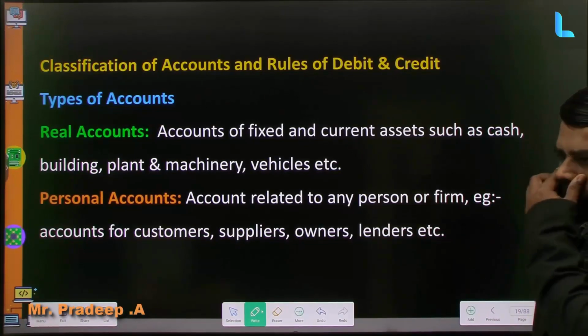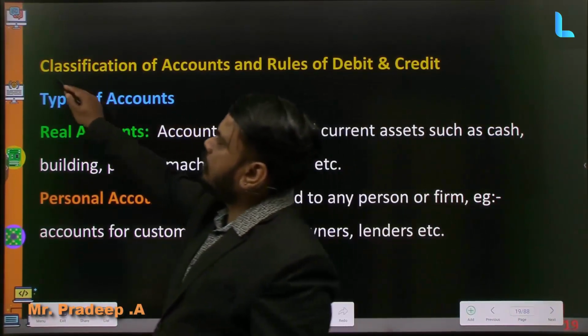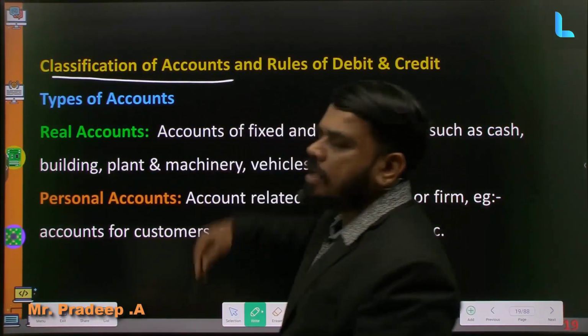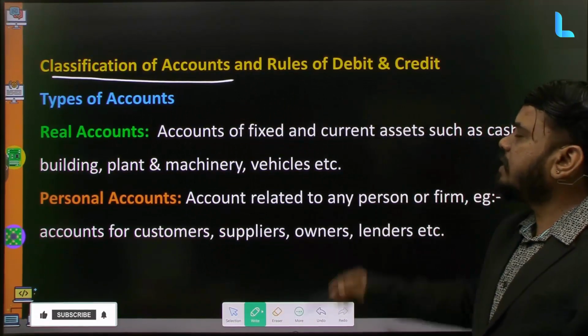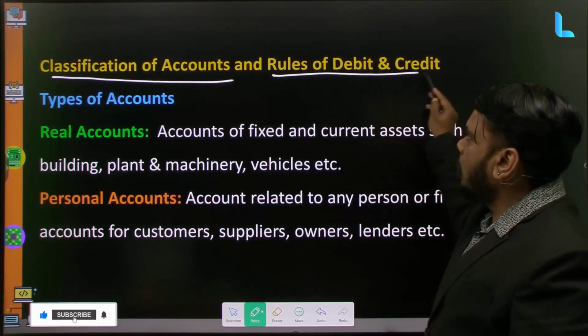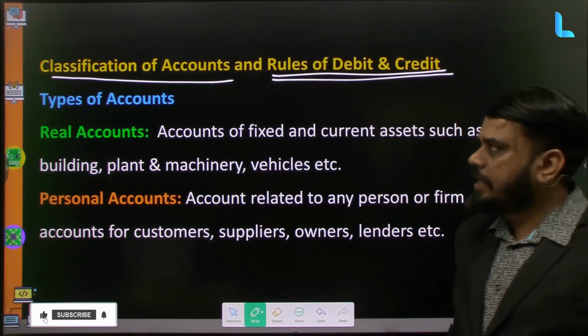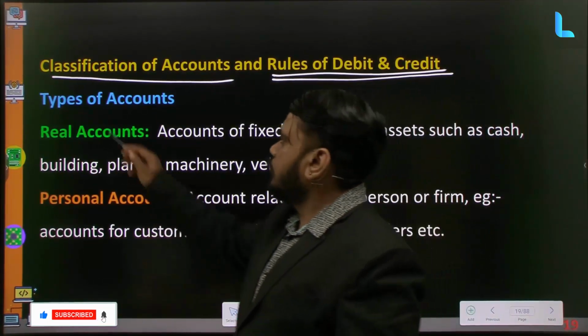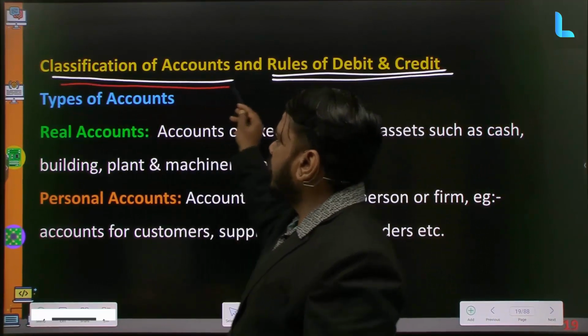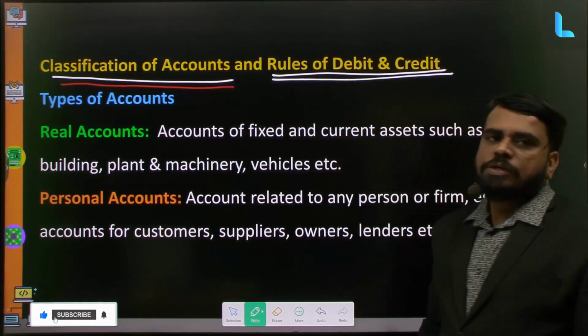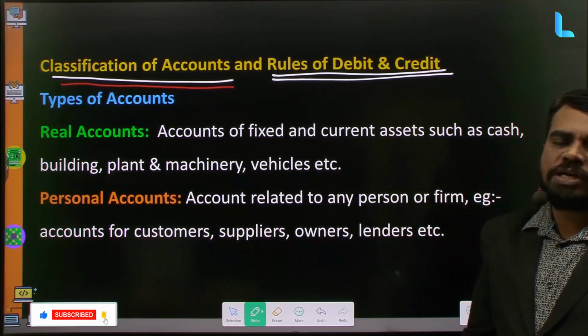So the next topic to discuss is the classification of accounts. In this we will discuss the classification of accounts, and then we will also discuss the golden rules of debit and credit. What are the rules we have to apply for debit and credit depending on the account types? So let us first try to learn the types of accounts.